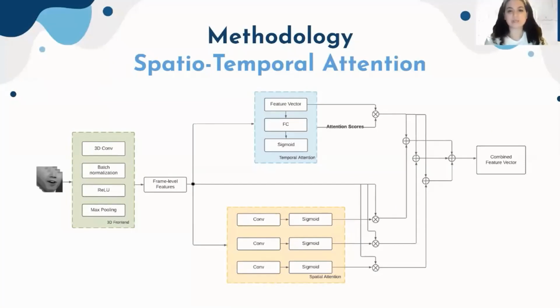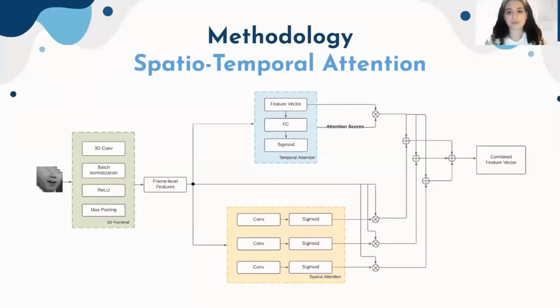With regards to our feature extraction, we utilized the 3D front end that was already part of the original base code, which consists of a 3D convolutional layer, batch normalization, a rectified linear unit, and max pooling. And the extracted frame level features are then passed as input to both the temporal and spatial submodels.